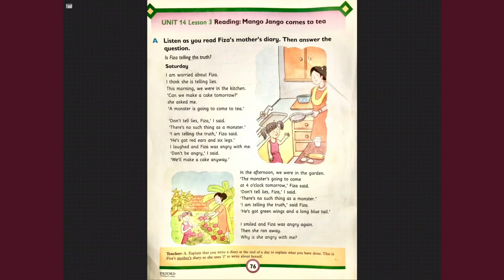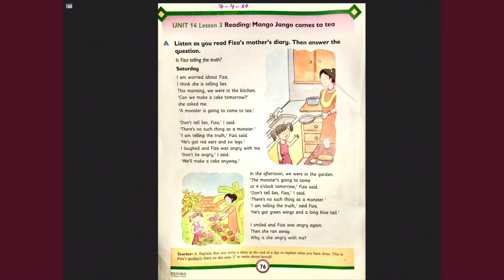Students, I hope you all had written the date on top. Students, the story starts with Saturday here. Why is it written Saturday here? Because whenever you write something in your book or you study or whatever you do in any of your books, before starting your work, you write the date first. So Fizza's mommy also wrote the date first.